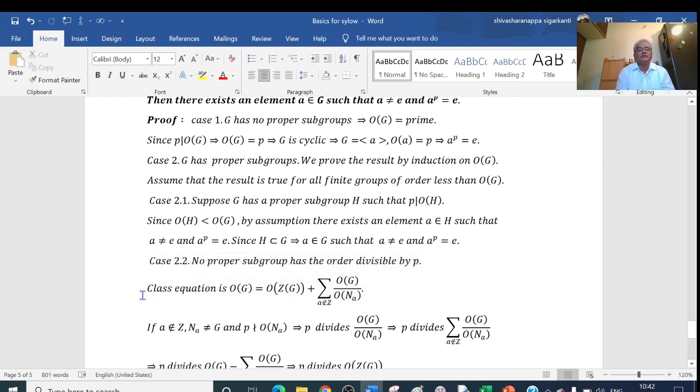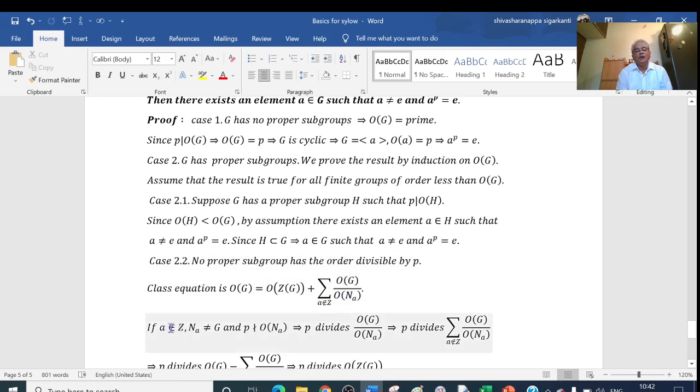Now what is the class equation? The class equation is given by the order of G equals the order of Z(G) plus the summation, over a not belonging to Z, of the order of G divided by the order of N(a), where N(a) is the normalizer of the element a.